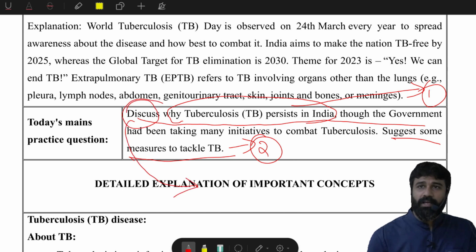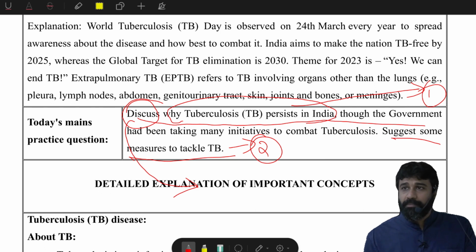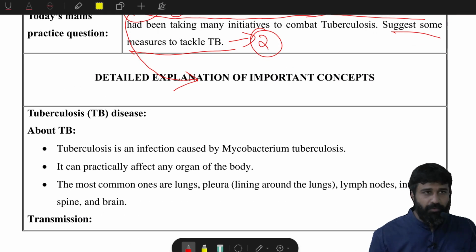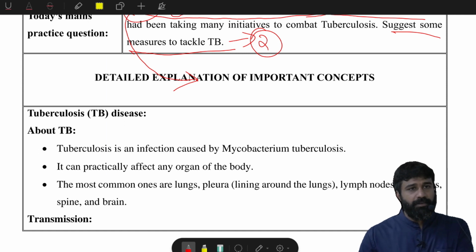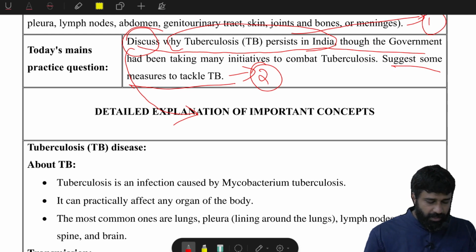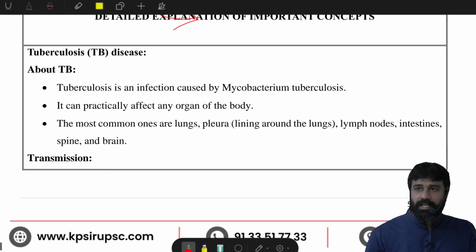In "discuss", you will have all the aspects of the question. You can take whatever it is. Discuss will give you certain liberty. It will give you the liberty to take whatever kind of option or statement, pros or cons, advantages, analysis or criticism. You can take whatever aspect you want with respect to the directive word "discuss".